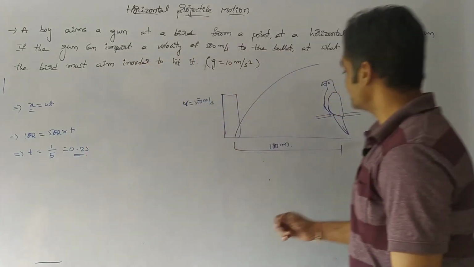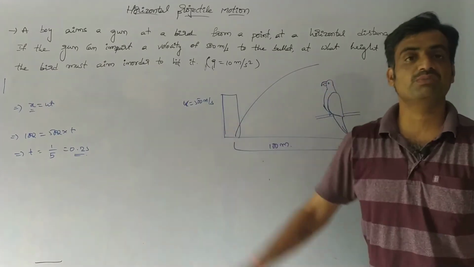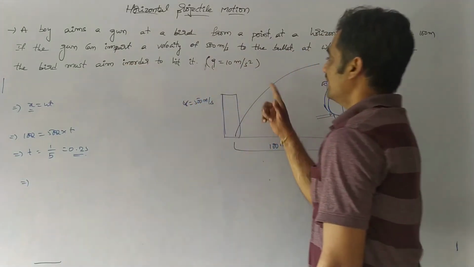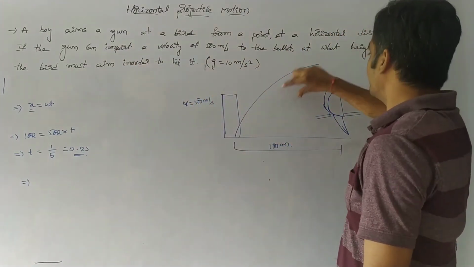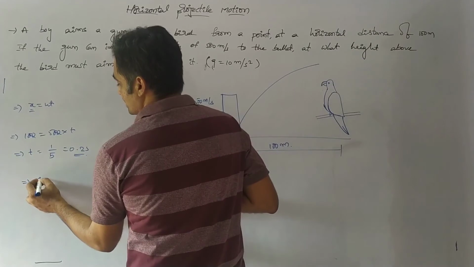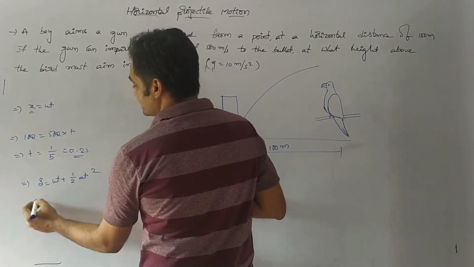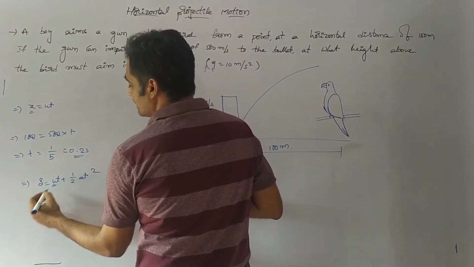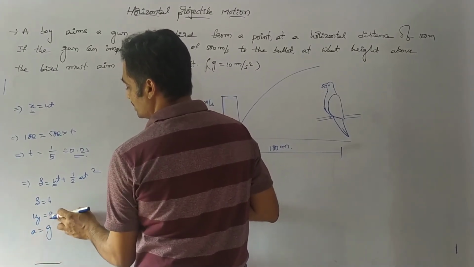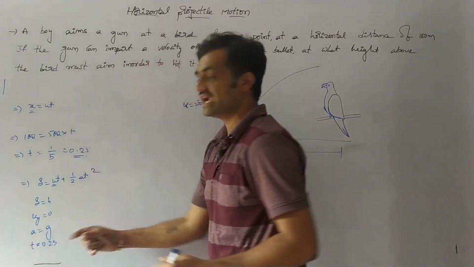So based on that, we can say that the time taken by the bullet to hit the parrot is 0.2 seconds. Now we have to find the height at which the gun has to be aimed so that it hits the parrot. So let us consider the equation s equals ut plus half at square, where s equals h, the velocity along the vertical direction is 0, the acceleration is the acceleration due to gravity, and the time taken is t equals 0.2 seconds, which we have derived.